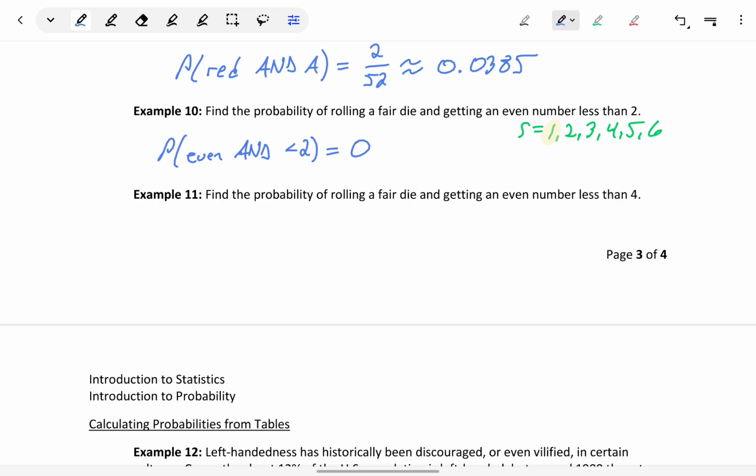In example 11, we want to find the probability of rolling a fair die and getting an even number less than 4. In this case, that is a possibility because 1, 2, and 3 would all meet that condition. So the probability of even and less than 4 would equal one value. So 2 meets both of those conditions out of the 6 different possibilities, gives us a probability of 0.1667.